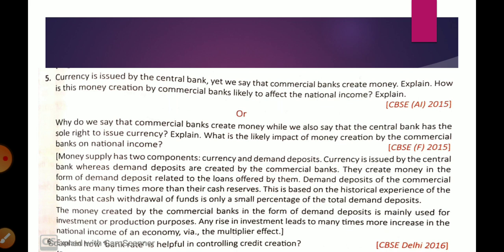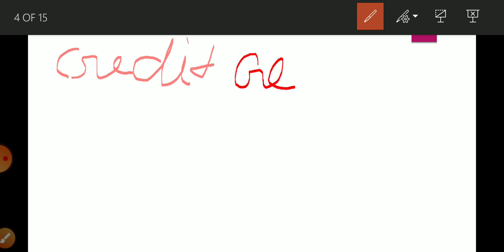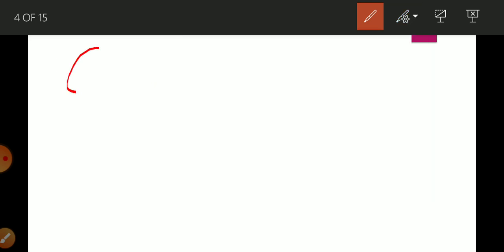So for understanding the process of credit creation, first of all you need to understand what is money multiplier. So in today's video we are going to discuss money multiplier. After that, in the next video we are going to explain the working model of credit creation. Okay, so what is credit creation?